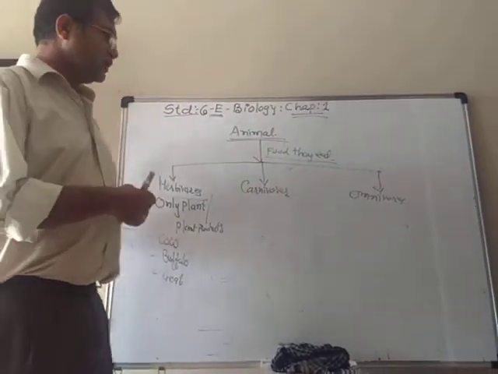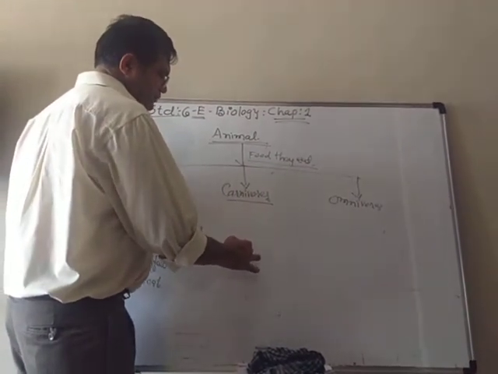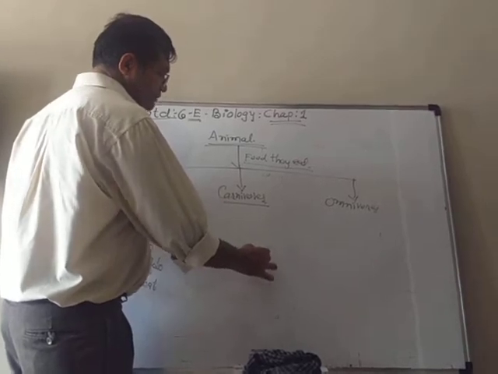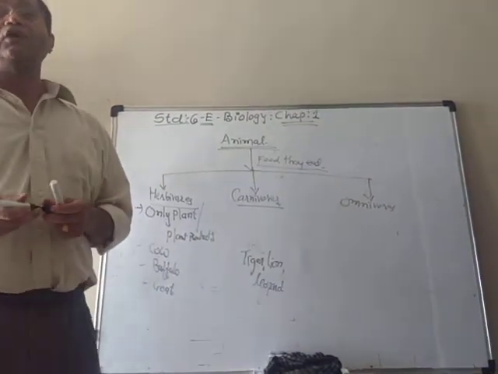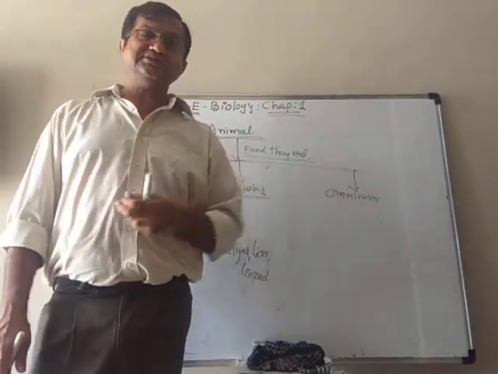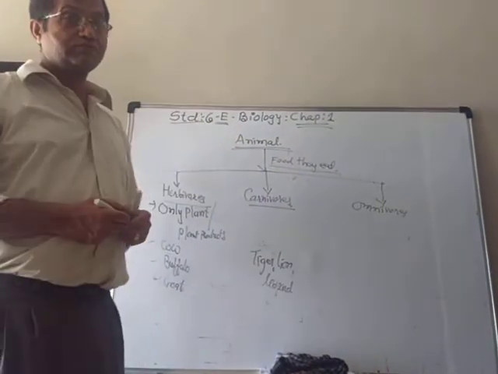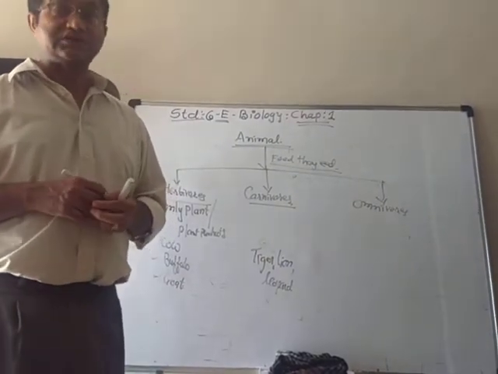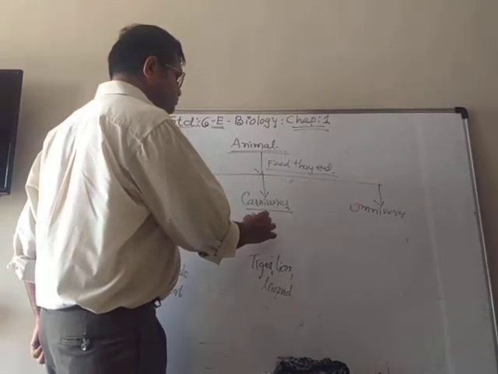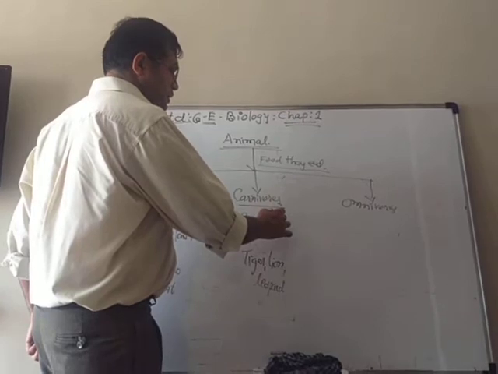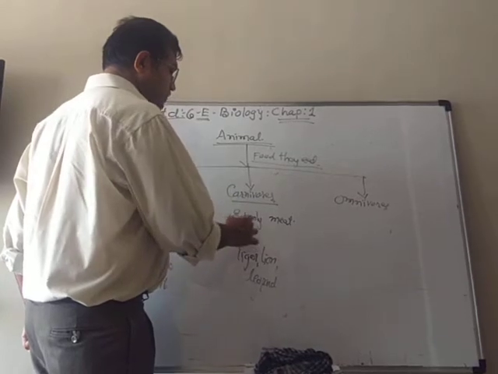Carnivorous. You know that the tiger, lion, leopard, cheetah, etc. What do they eat? Do they eat the plants in the jungle, in the forest? No. They kill the animals and eat their meat. So, carnivorous means they eat only meat or other animals.